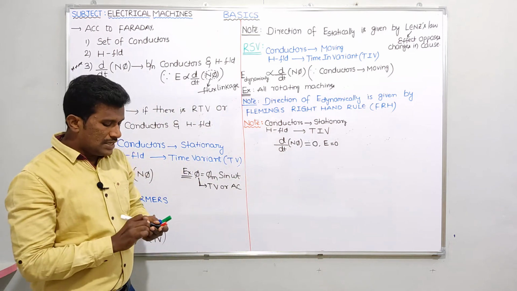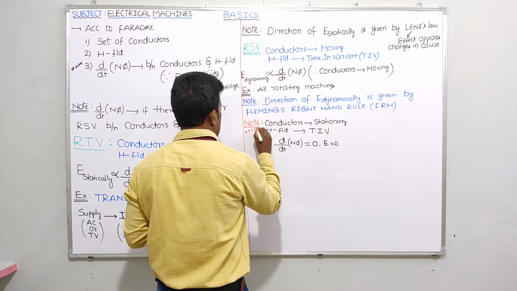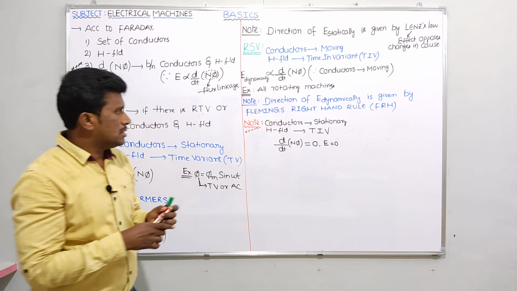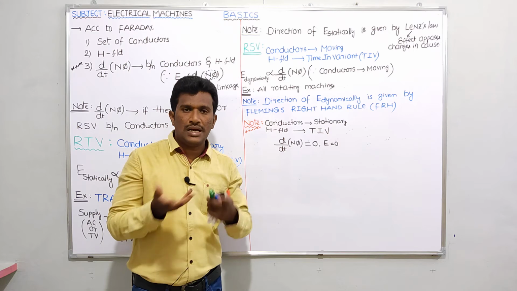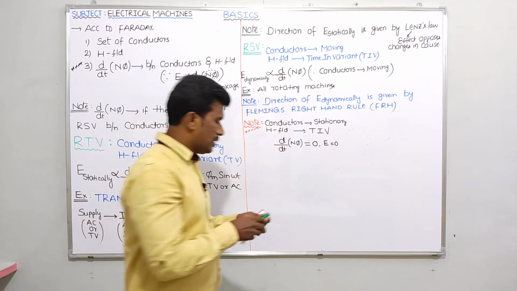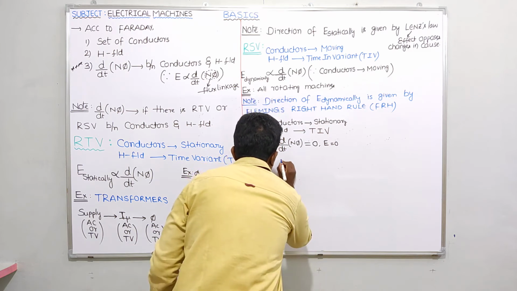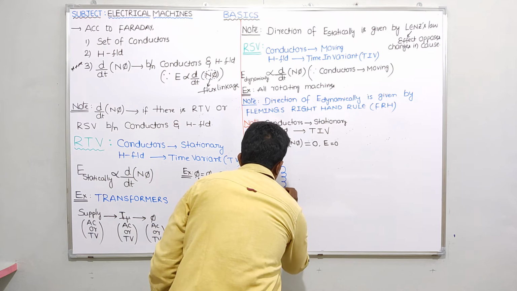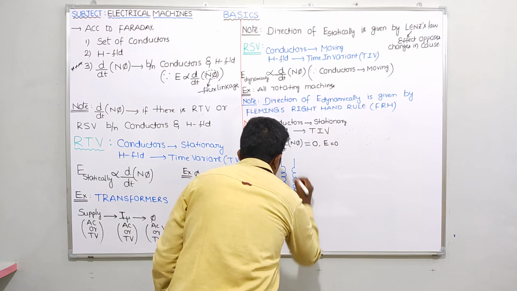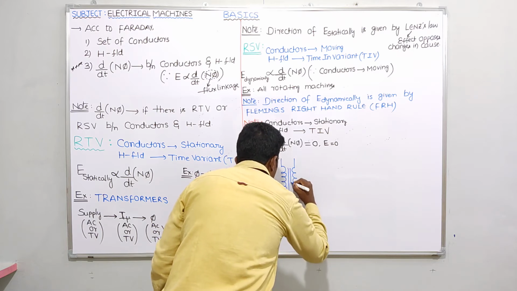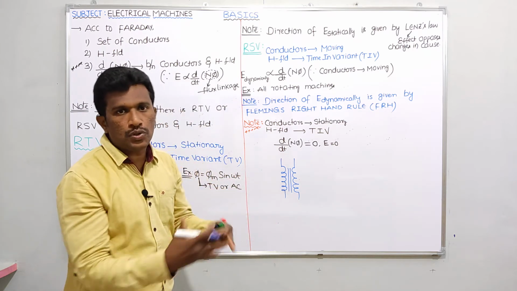So in so many PSUs they ask questions about this note, but indirectly. How? Conductors are stationary means, can I take a transformer? Obviously, because in a transformer the conductors are stationary only. So let me take a transformer having a primary winding and a secondary winding like this. These two windings are magnetically coupled through the transformer core. These two lines in this case are the transformer core.